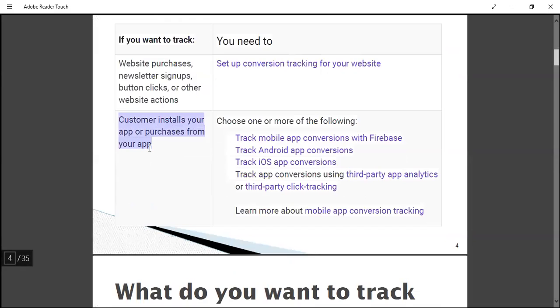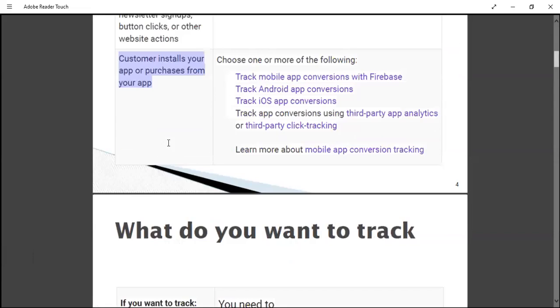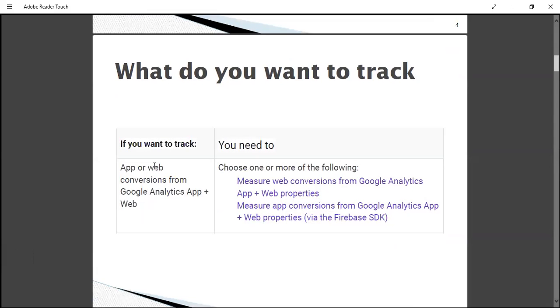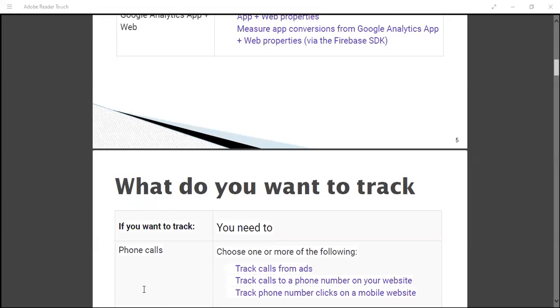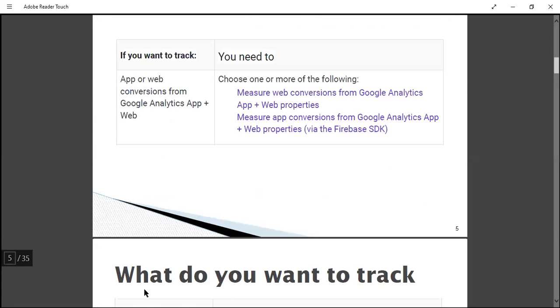If you want to track app installs, you have to place your conversion pixel into your app. If you want to track both app and web conversions from Google Analytics App plus Web, you have to choose from one of the following: measure the web conversion from Google Analytics App plus Web properties. Will we study attribution? I will try to cover the attribution portion.